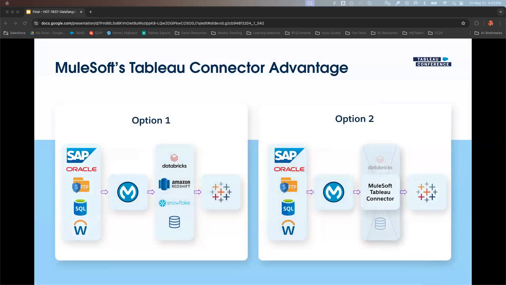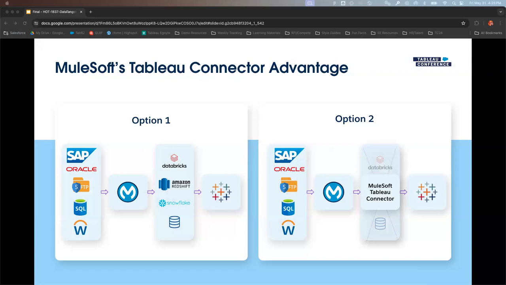When we look at MuleSoft, we typically see that we have lots of different applications that house data, and then we have a centralized data storage. So whether that be a data warehouse or a data lake with products like Databricks or Redshift or Snowflake or whatever it may be, MuleSoft is ultimately connecting those siloed applications to that centralized data storage. And then people are connecting Tableau to that centralized data storage to create their data stories.